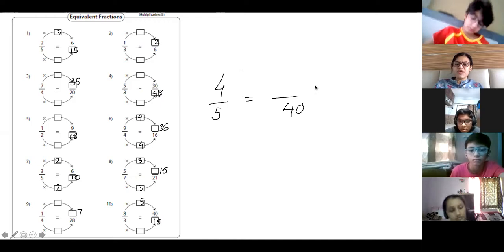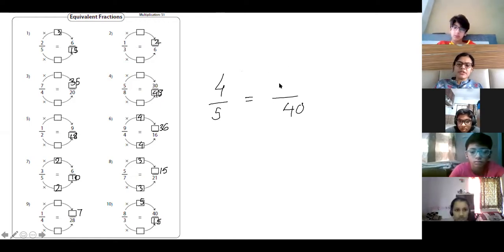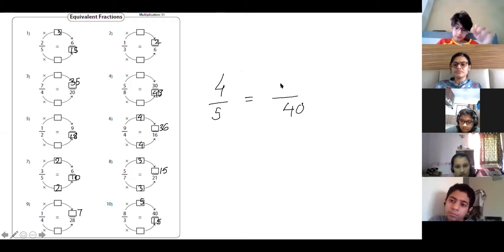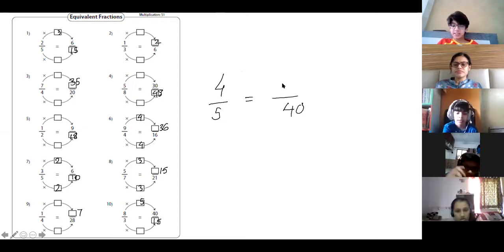Shreya, what will come over here? In the blank, what will come? 36, 36, 36, 32, 32, 32, 32. 32. Be clear with your tables, okay?